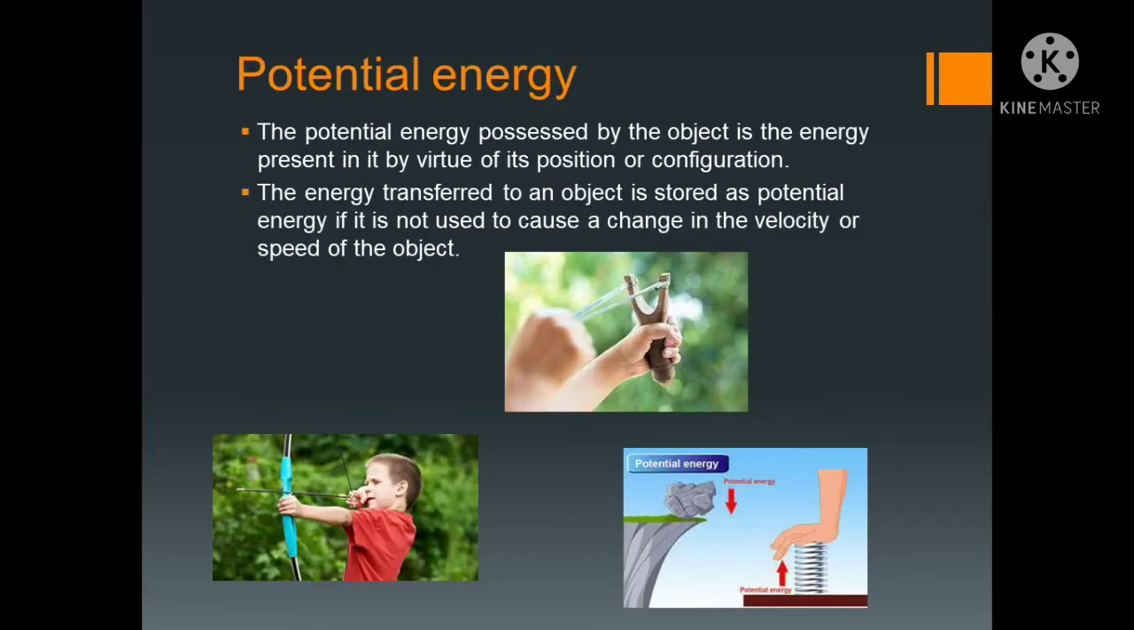Potential energy possessed by the object is the energy present in it by virtue of its position or configuration. So here we will see what energy is present in the object at that position. The energy transferred to an object is stored as potential energy. We will store that energy there. See, first this is stretched, then it will release. But before releasing, you have stretched it, no? So that potential energy is stored.